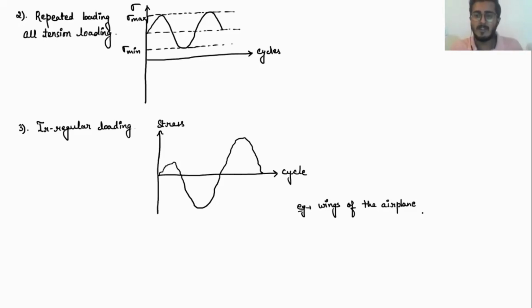Whenever the airplane is flying in a hilly area where the moisture content is high, more atoms will be colliding with the wings of the airplane, and different kinds of loading conditions will be experienced. Such a loading condition is known as irregular. So these are the three common types of loading which are responsible for the fatigue state.